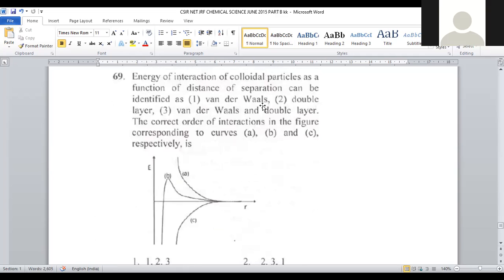Van der Waals interactions are present when dipoles are not there and atoms are interacting very weakly. There is no polarization of the molecule. A double layer is where, at the surface, positively and negatively charged particles are generated. If both operate cumulatively, that is called van der Waals as well as double layer.